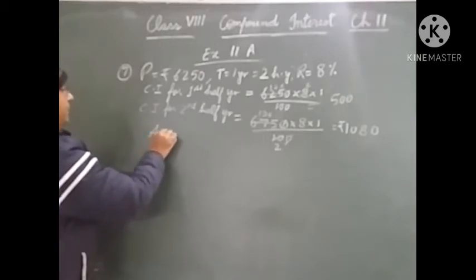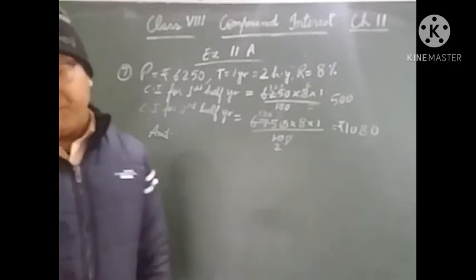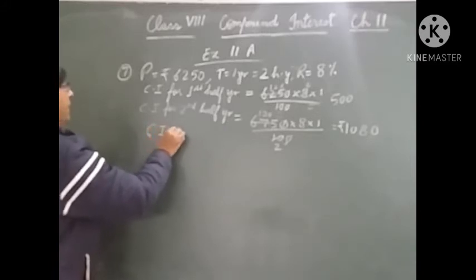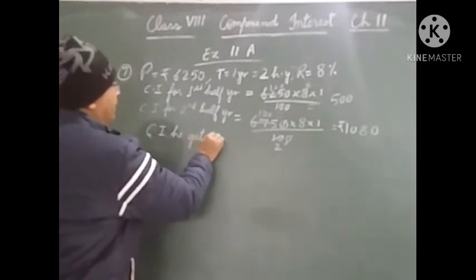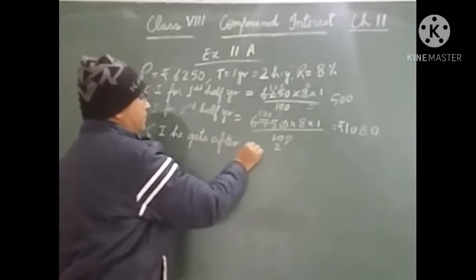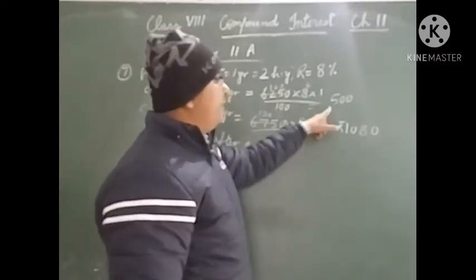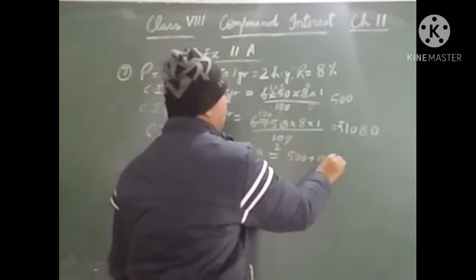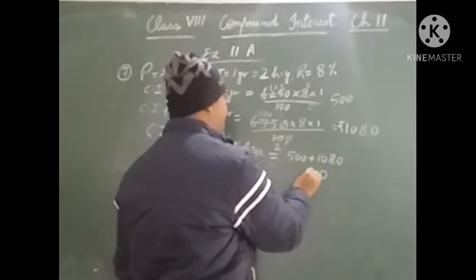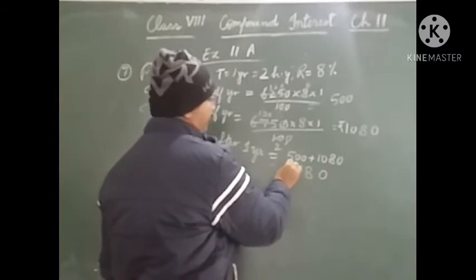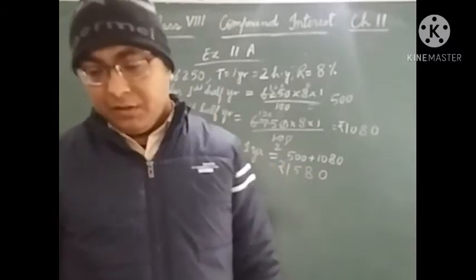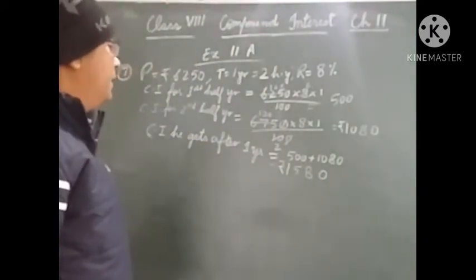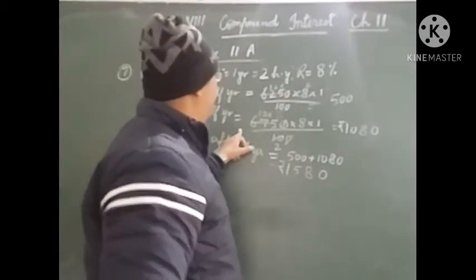What we have to find is the total compound interest that he gets after 1 year. It will be rupees 500 for the first half year and rupees 1080 for the second half year. Let us check the calculation for the compound interest of the second half year.